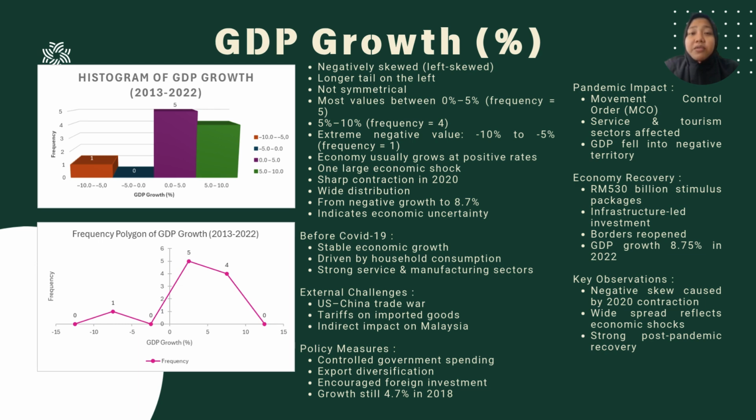Turning to GDP growth, we see the opposite shape, a negatively skewed or left-skewed distribution. The long tail on the left side represents the sharp contraction of 2020. Most of our data points sit between 0% and 5%, showing that the economy usually grows at a healthy positive rate. The 2020 contraction was driven by the Movement Control Order (MCO), which hit the service and tourism sectors hardest.